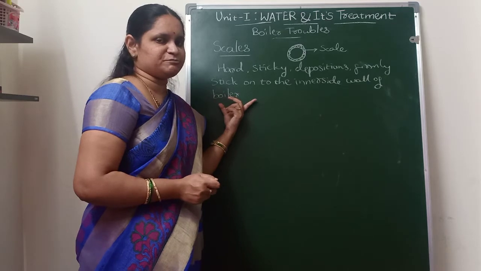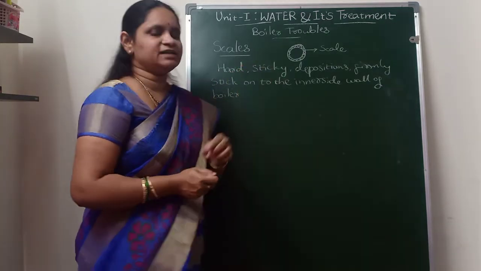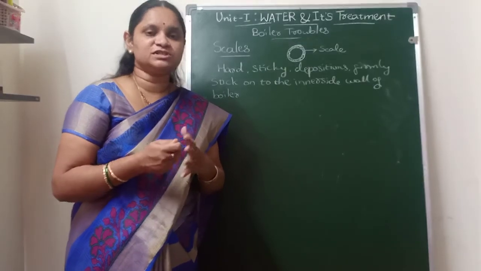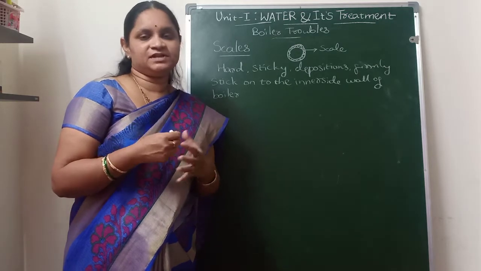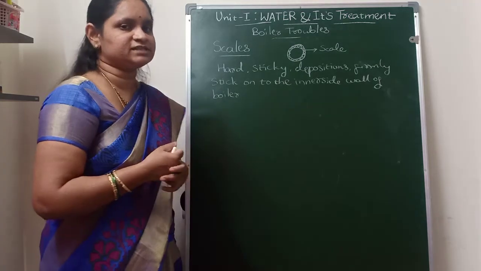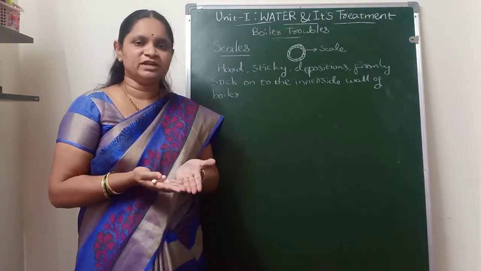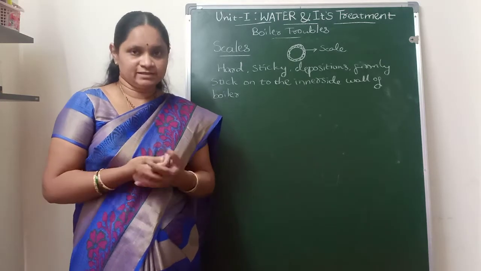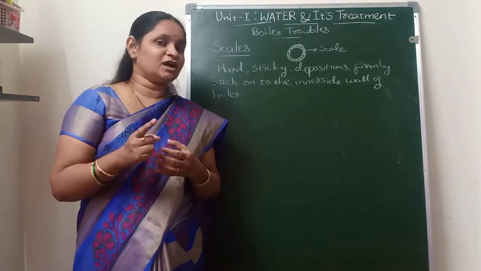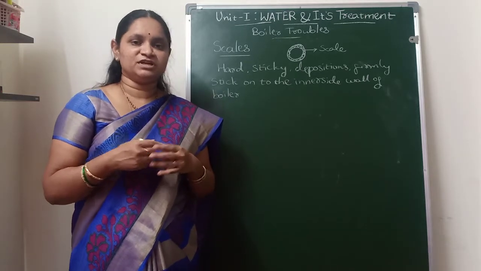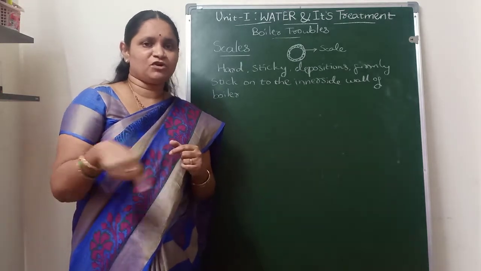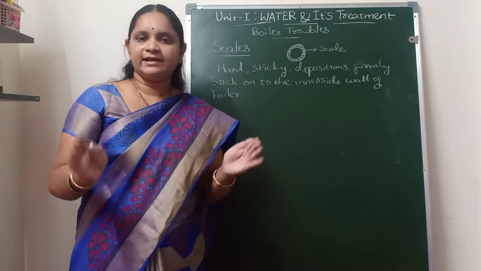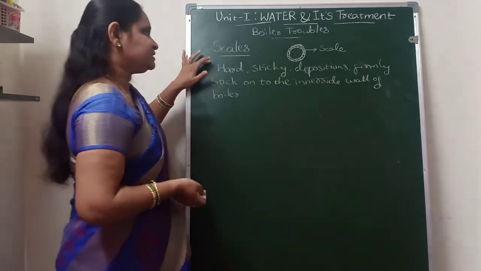Sludges are loose, soft, slimy precipitates, whereas scales are hard and sticky depositions. These are very difficult to remove even with a hammer or chisel. That much hard it will stick onto the inner side walls of the boilers. Even when we boil hard water in a vessel, if we use hard water continuously for boiling or heating in the same vessel, and do not wash it regularly, then after some days a hard layer will form on the inner side of the vessel. You can see a white colored hard layer. That layer is known as the scale.